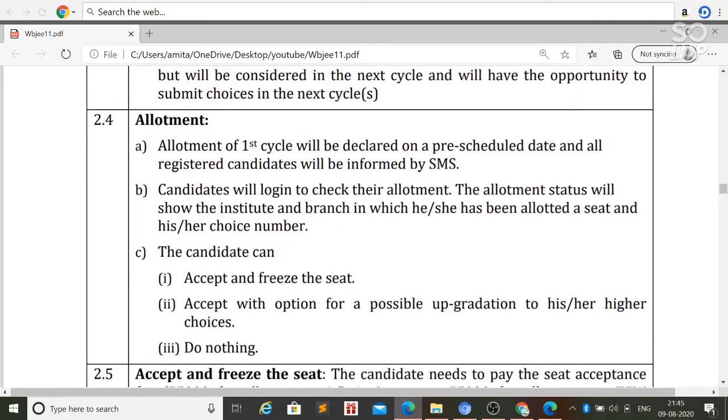Now talk about the allotment. Allotment of the first cycle will be declared on a pre-scheduled date, and all the registered candidates will be informed by SMS. That means the allotment of the first cycle will be declared on a particular date, and you will be notified by SMS which college you got. For checking this allotment, you have to log in on the WBJEE site.